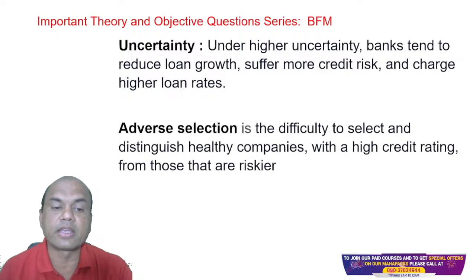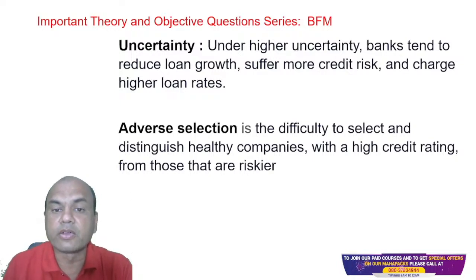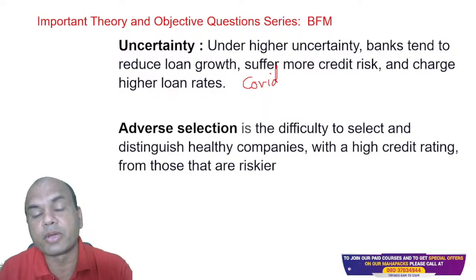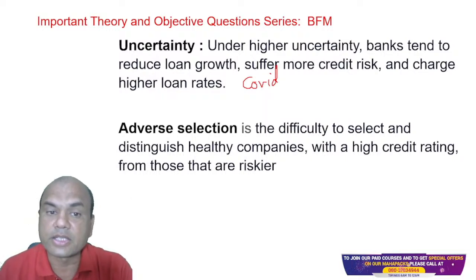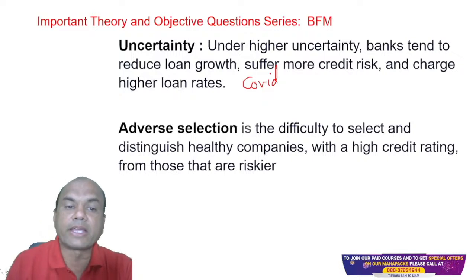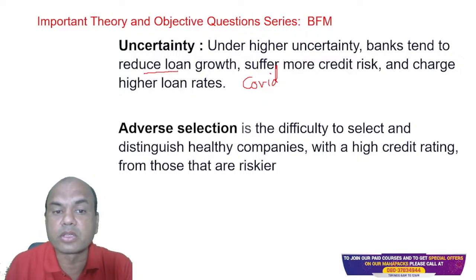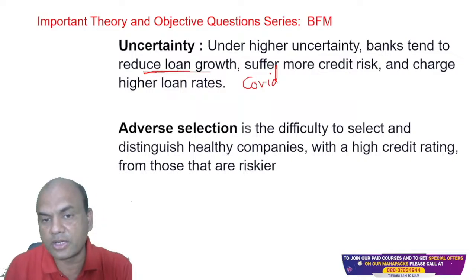Uncertainty means like in the COVID situation, there was a huge uncertainty, right? Because banks were very afraid whether the loans given will be repaid back or not. So that was the uncertain situation. So under such situations, what happens? Banks tend to reduce their loan growth. They tend to reduce their loans, right?